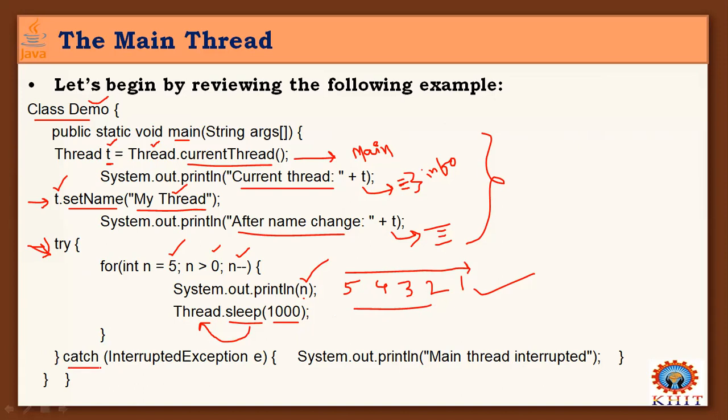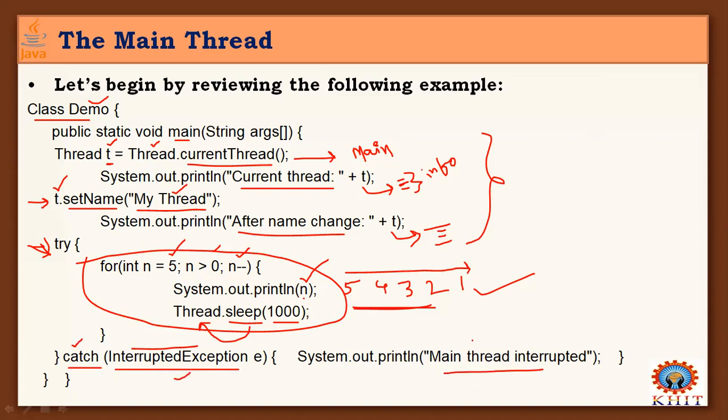The sleep method can generate an exception called InterruptedException, because the program is displaying these values, but we used the sleep method to interrupt that process. So we put the code which may generate the exception into a try block, and we have a catch handler to handle that exception.